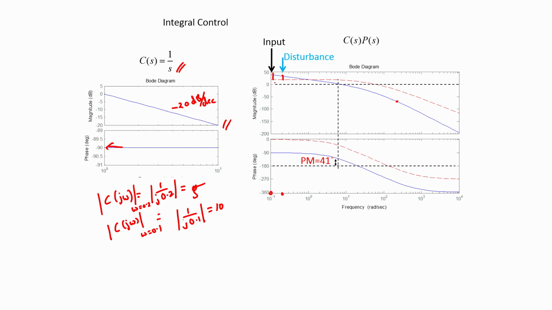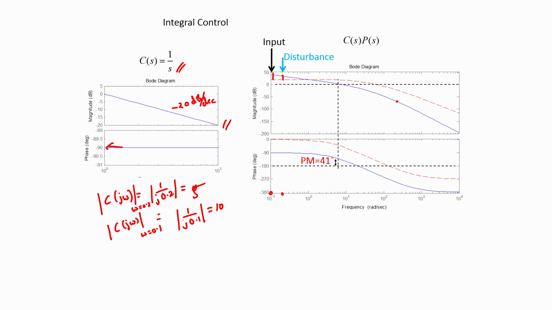So, the original plant's gain characteristics have been indicated by the red dotted dashed curve here, and the blue curve is higher than the red dashed curve at these two frequencies, and it is higher by the desired extent for us to be able to reject a disturbance at 0.2 and track the reference at 0.1 by the desired levels